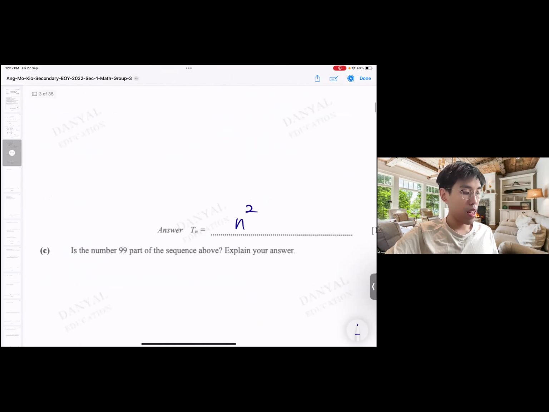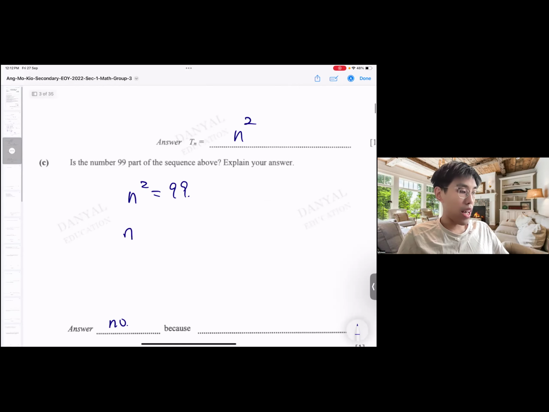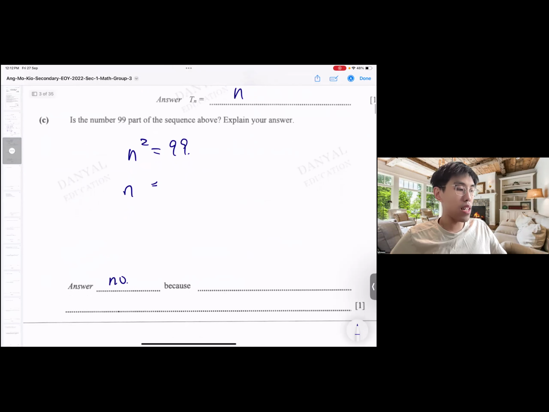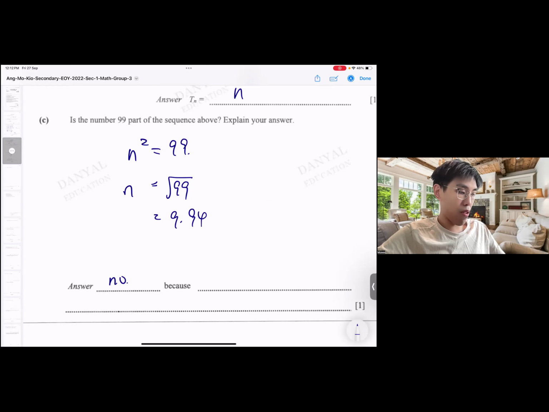Next, is 99 part of the sequence above? No. Because that means n square is 99. In order for 99 to be part of this sequence, 99 must be a square number. And for 99 to be a square number, that means your n must be a whole number. So if I take the square root of 99, it must be a whole number. In this case, it will not be. It's 9.9 something. It doesn't matter what the answer is. As long as it's not a whole number, it's confirmed not in the sequence. So I'm just going to write here 9.94...